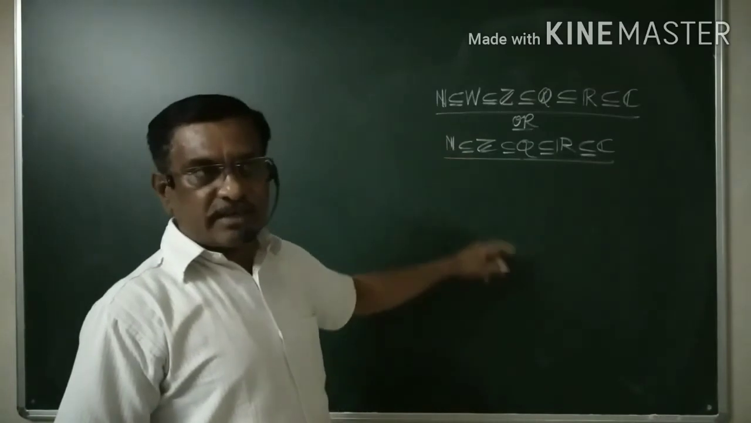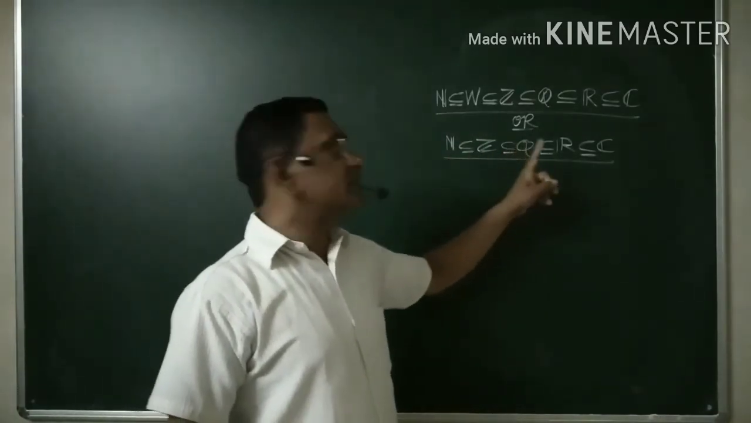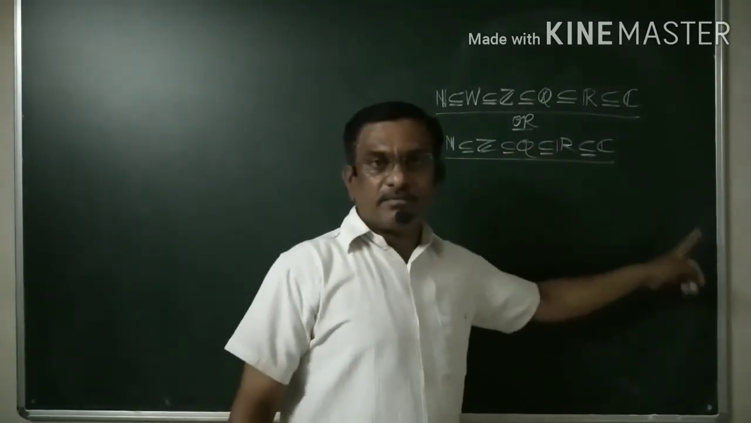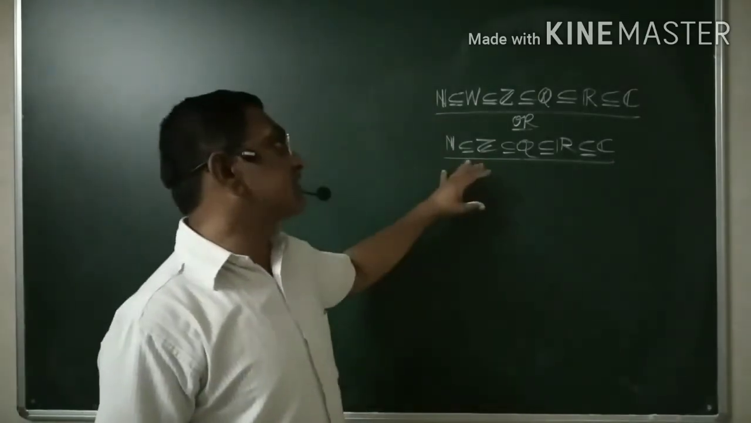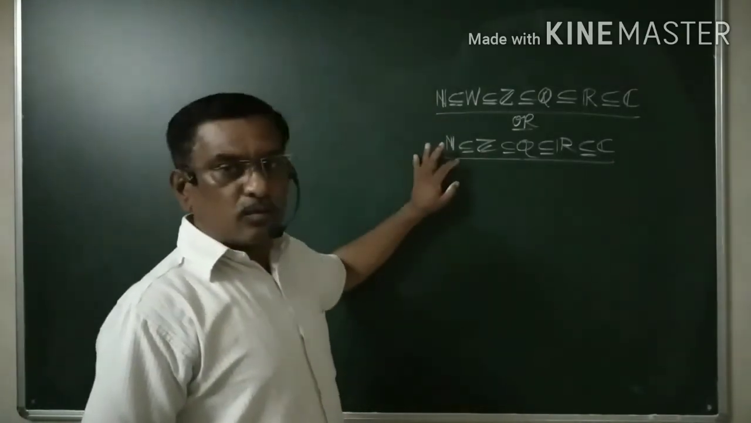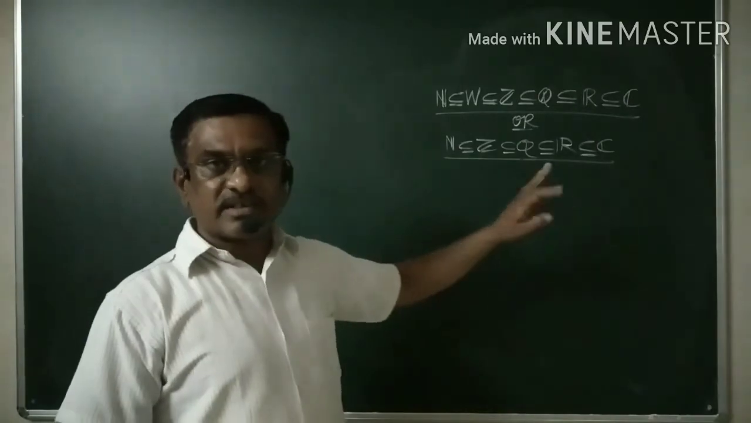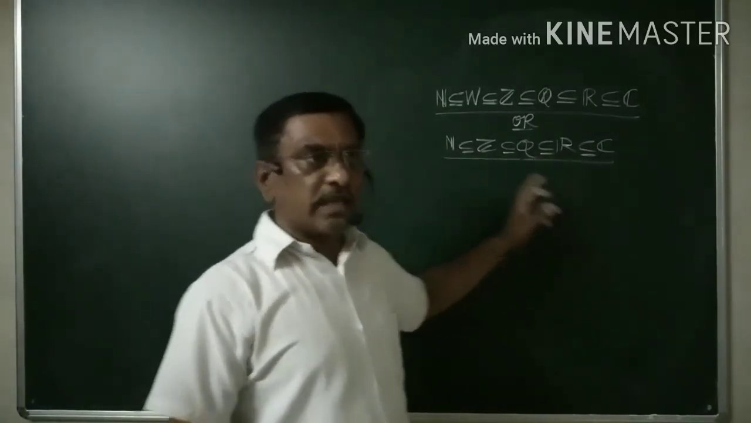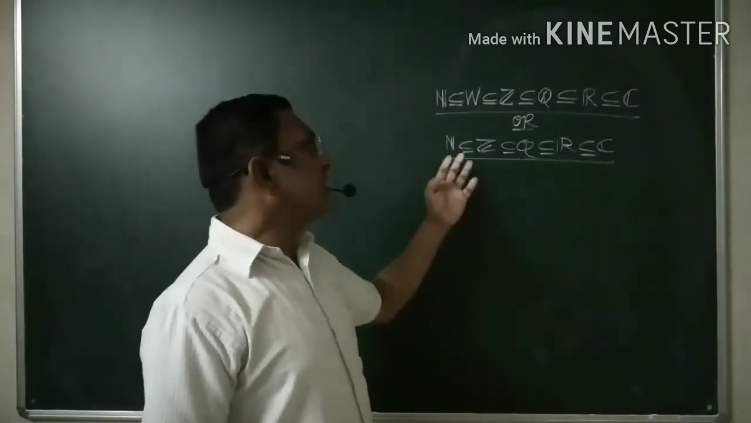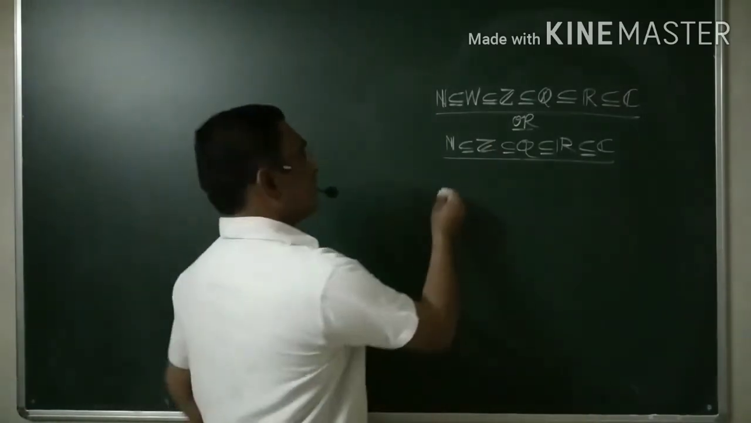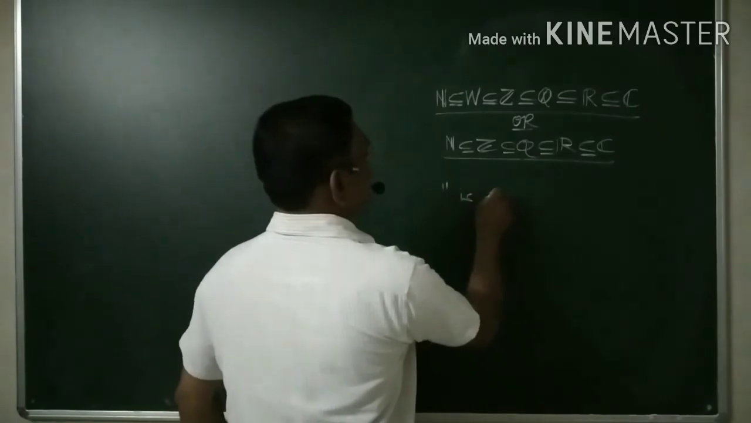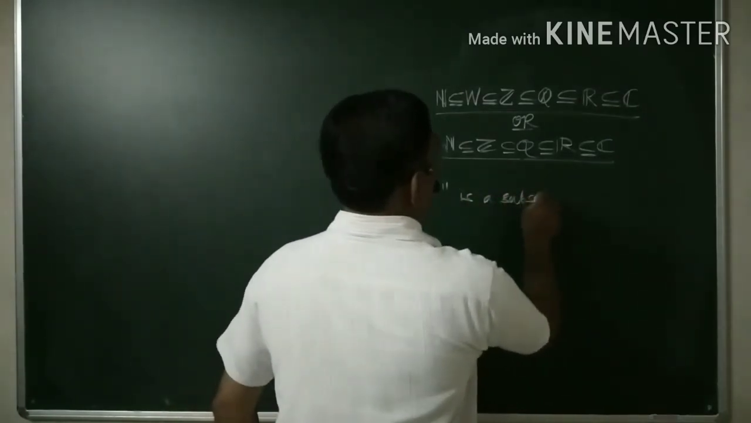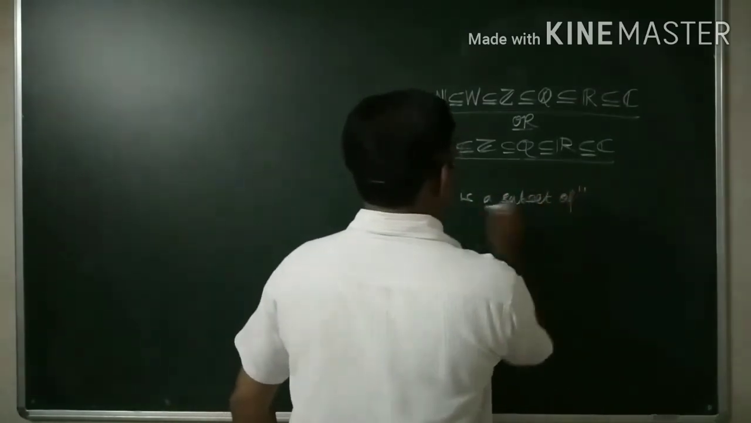N is a subset of Z. Z is a subset of Q. Q is a subset of R. R is a subset of C. And therefore you get a sequence of sets. What is the relation between all these sets? It is nothing but "is a subset of", and therefore the relation is subset of. This is the relation.